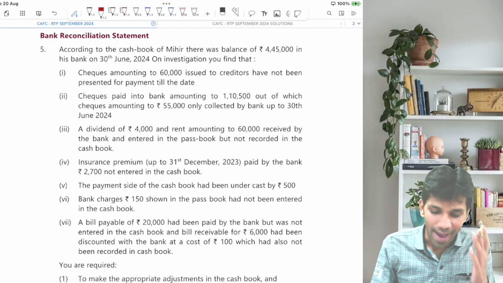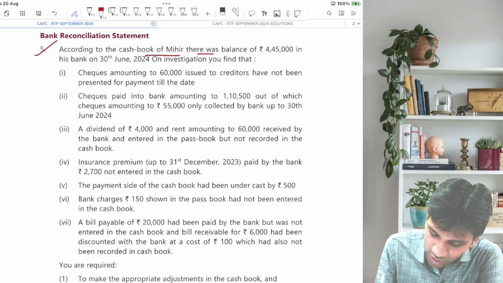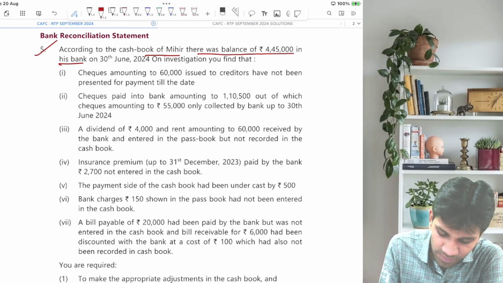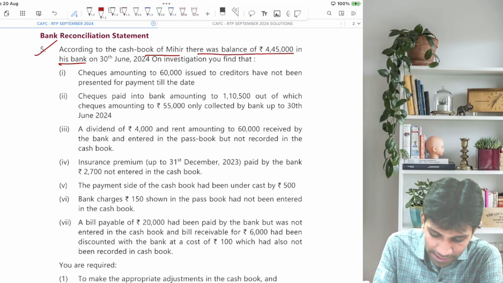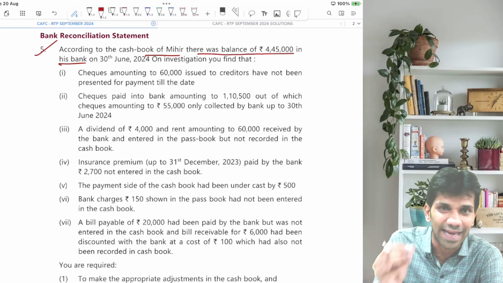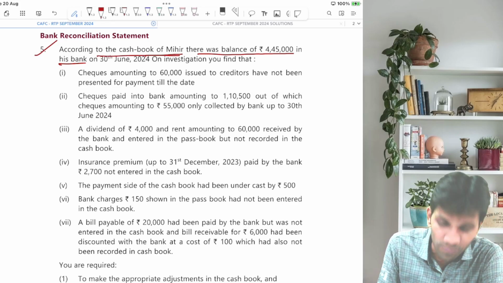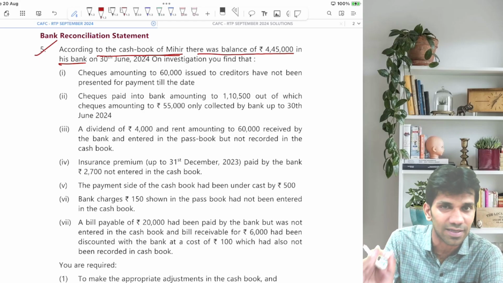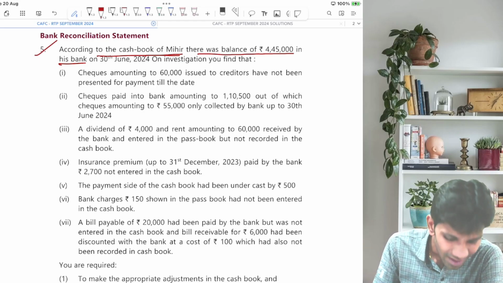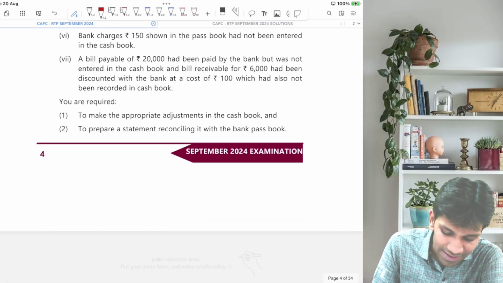Let's continue with the bank reconciliation statement question. According to the cash book of Mir, there was a balance of 4,45,000 in his bank. Means, can I say this is balance as per cash book given? So this is balance as per cash book given in the problem. Now, before going for the transactions, I would like to suggest that you please read the last line, what they've asked.